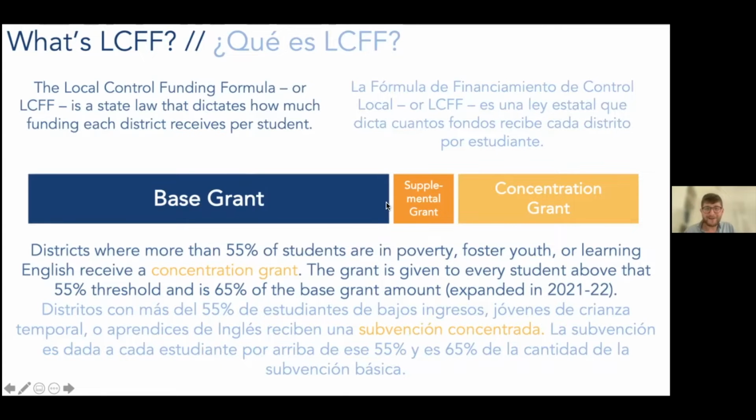I've got one, hang on. Yeah, these thresholds are set by state law, and they can be modified. In the 21-22 state budget, they chose to modify LCFF to expand the concentration grant amount to 65%. I think before it was either 55 or 60%, I can't remember. So they expanded the amount that concentration grants give per student, and the state legislature determines that. So getting back to this, this is how state money gets to districts. The state legislature determines how that money goes through the pipeline.